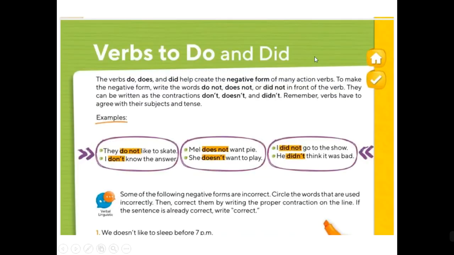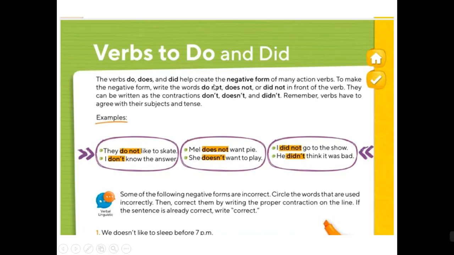Verbs to do and did. The verbs do, does, and did help create the negative form of many action verbs. To make the negative form, write the words do not, does not, and did not in front of the verb. They can be written as the contractions don't for do not, doesn't for does not, and didn't for did not.